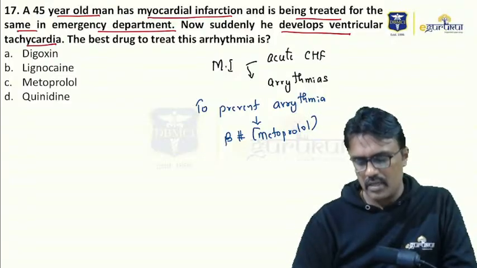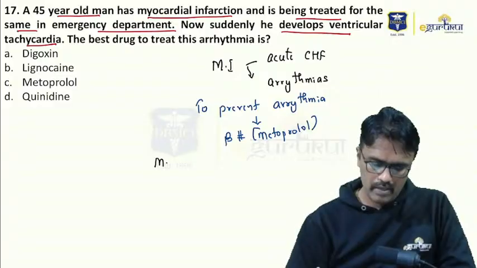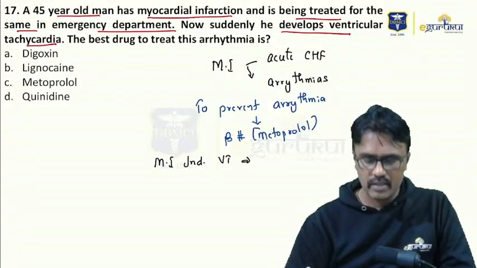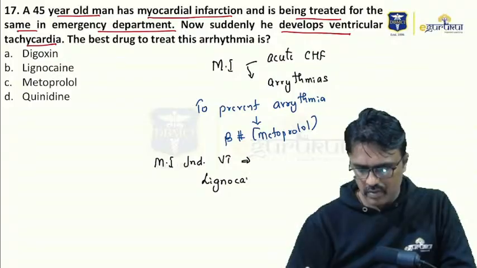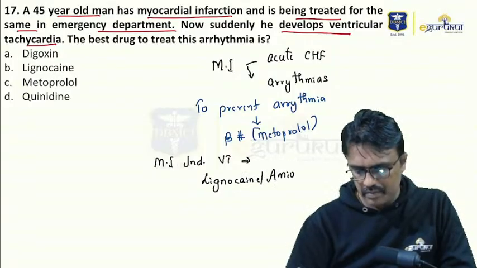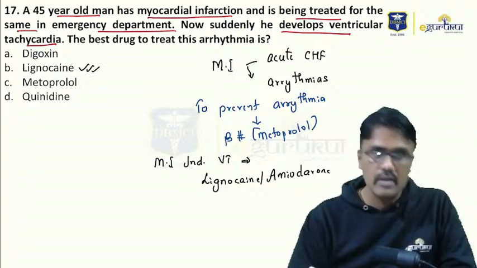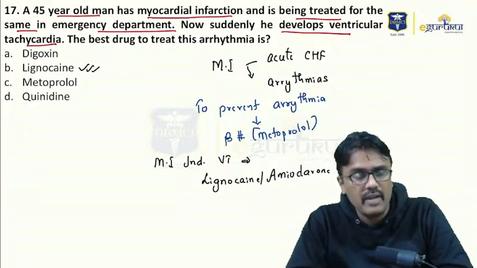But if the patient develops arrhythmia, for example, MI-induced ventricular tachycardia, the drug of choice is you can use either lignocaine or you can start with amiodarone. Lignocaine and amiodarone are the best drugs. So the answer here is lignocaine.